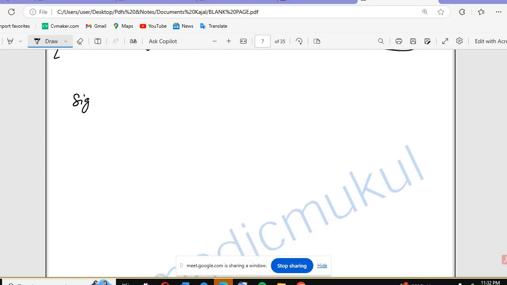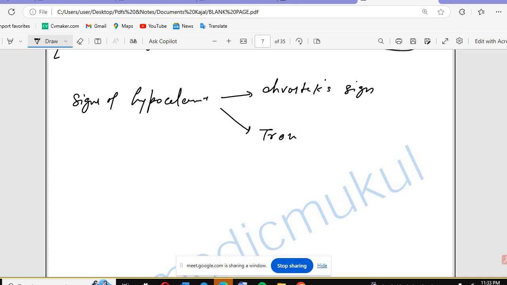So if we talk about the signs of hypocalcemia, we have two signs. The first is the Chvostek sign, and the second is the Trousseau sign. In the Chvostek sign, we see facial muscle twitching when you tap over the facial nerve. That is known as the Chvostek sign.